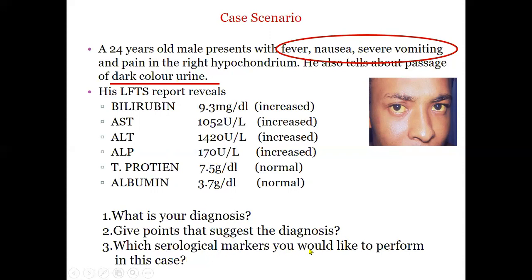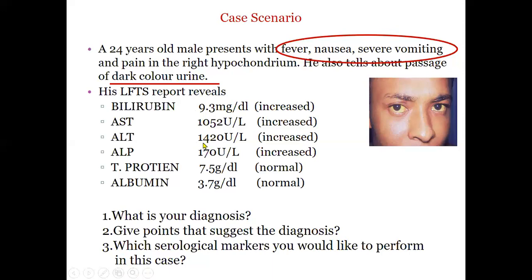Which serological markers would you like to perform in this case? Very simple. He is 24 years old. He may be having one of many common causes like hepatitis A, hepatitis E, and then hepatitis B, C. In B and C, this acute condition is there, but it is very rare.